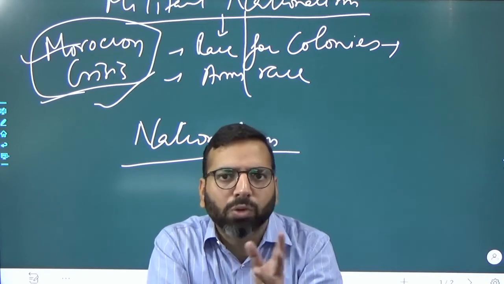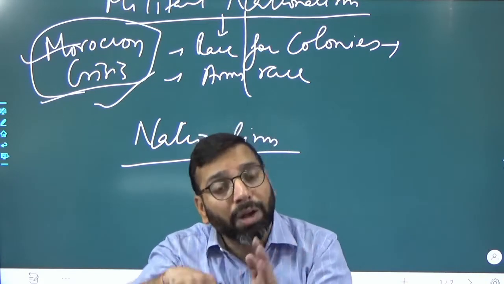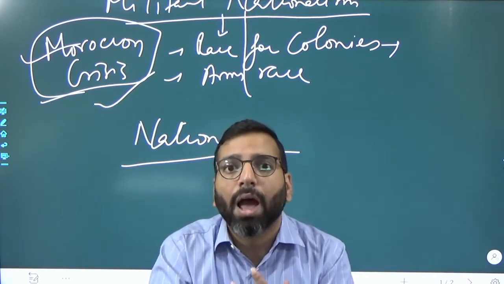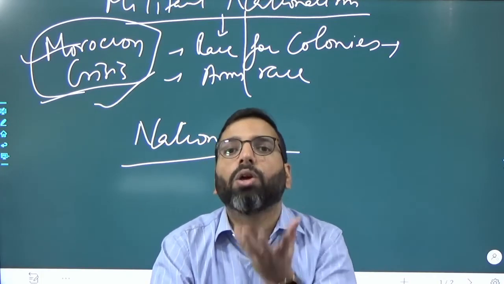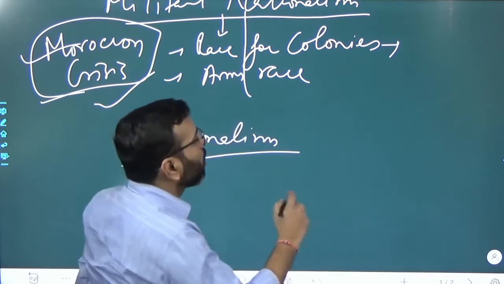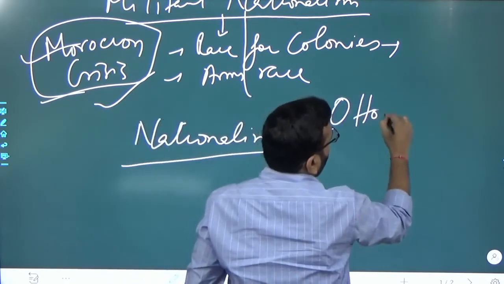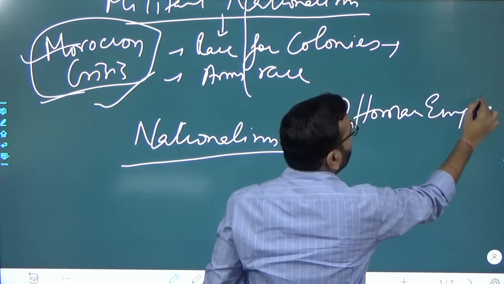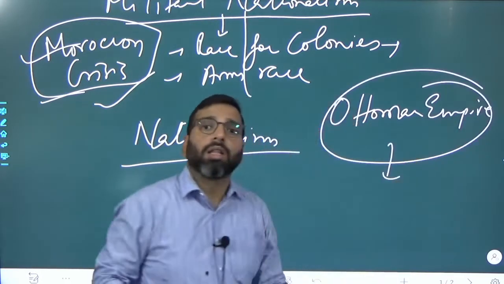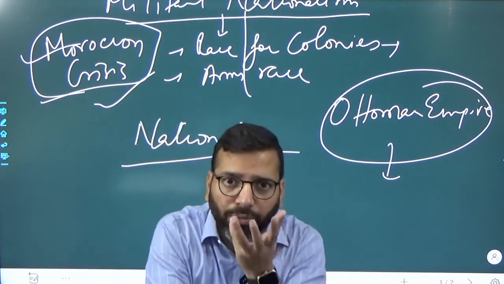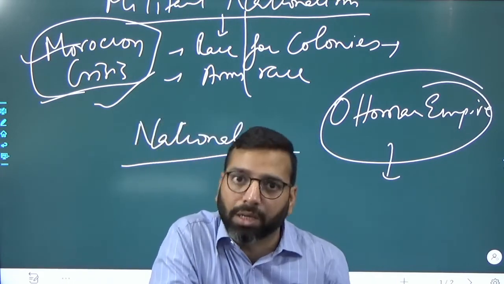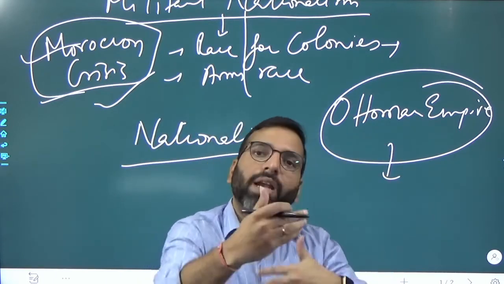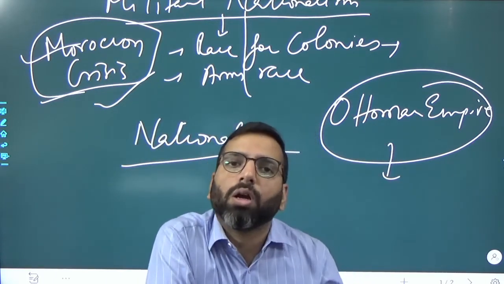So there the forces of nationalism are not playing a prominent role, but when we enter into Eastern Europe, we find that the forces of nationalism are arousing, growing, and therefore the Eastern Question, or the Ottoman Empire, becomes the region where this force of nationalism is at its peak, and from here we can relate this as a cause of the First World War.